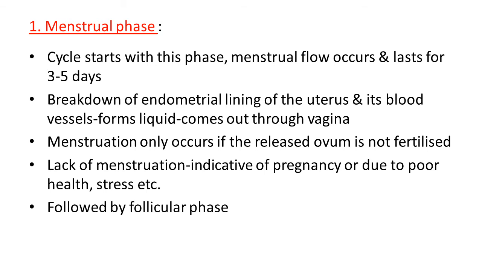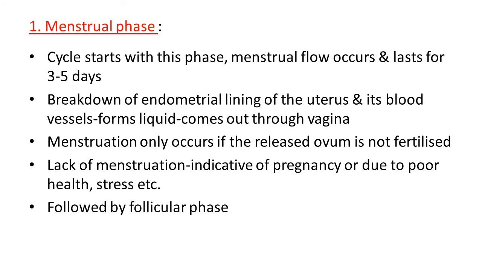Which mechanism takes place here? Here, breakdown of the endometrial lining of the uterus takes place and its blood vessels form liquid which comes out through the vagina. Menstruation only occurs if the released ovum is not fertilized. If the released ovum is fertilized, at that time this cycle is not observed.